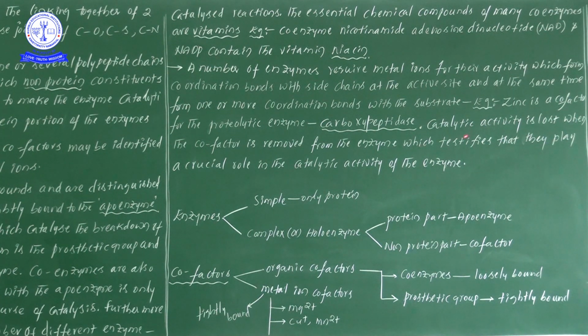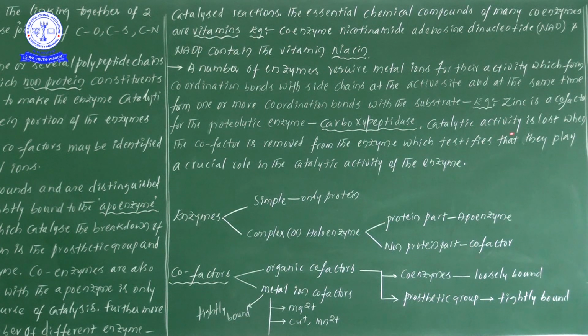Okay, next one, catalytic activity is lost when the cofactor is removed. Easy only, no? Means if the enzyme is working happily, or it is involved in catalytic reactions, then definitely there is an involvement of cofactors or metal ion cofactors. Suppose the metal ion cofactors are not bound to the apoenzyme, how will this particular enzyme be free or happy? So that's why, what is the meaning?